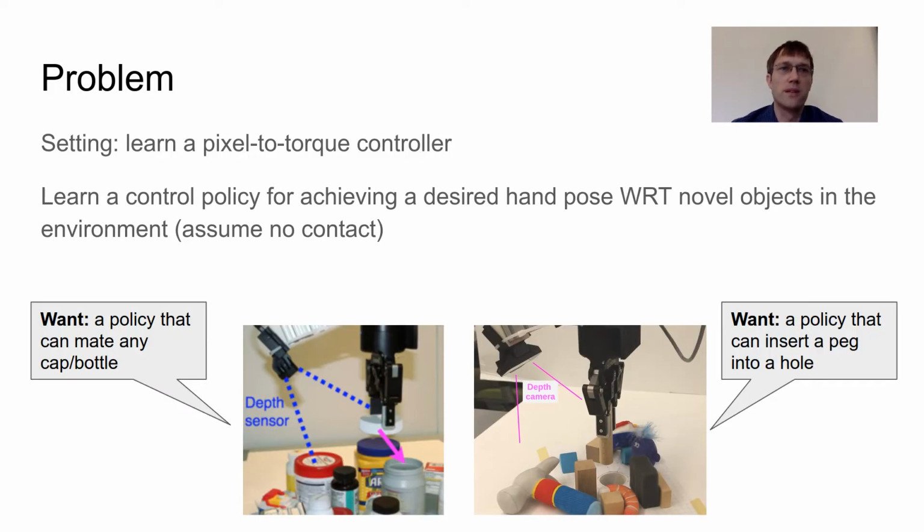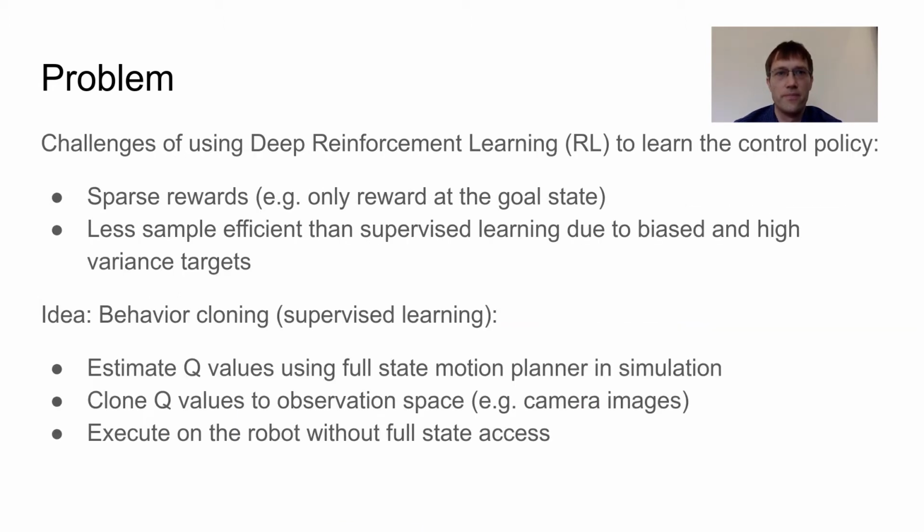Our problem setting is to learn a pixel-to-torque controller for manipulation. We want to learn a control policy for achieving a desired hand pose with respect to novel objects in the environment. We focus on the free space motion without contact. Examples are policies for mating a cap on a bottle or inserting a peg into a hole. How can we learn such a control policy?